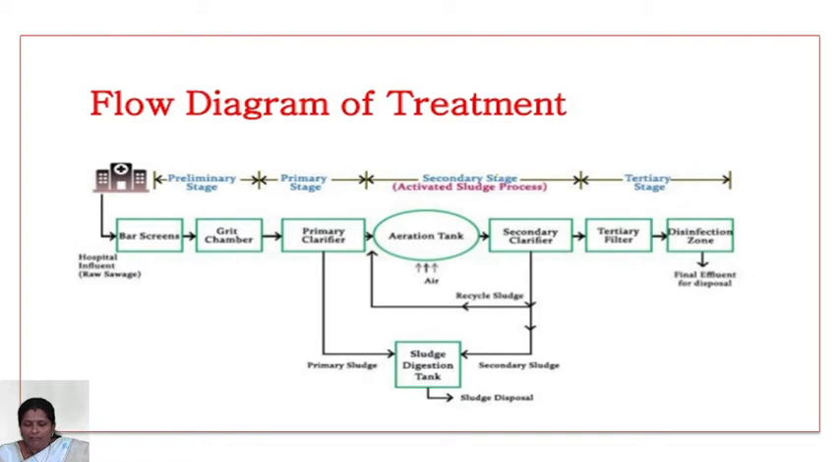Then after some retention time, the solid particles settle at the bottom. Then the liquid will be transferred to the next process. The bottom settled solids are called sludge, which will be collected separately. Part of the sludge will go to the sludge digestion tank. Part of the sludge goes once again to the recirculation process to improve the activated sludge process.